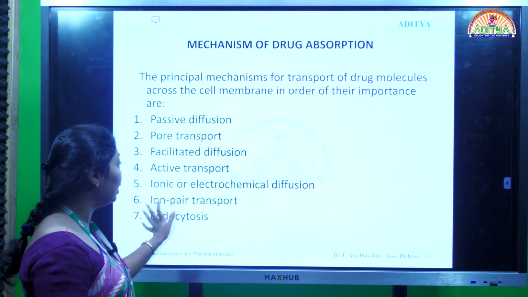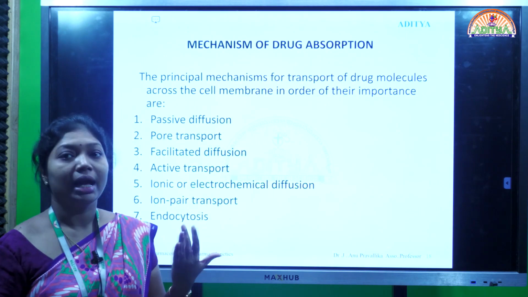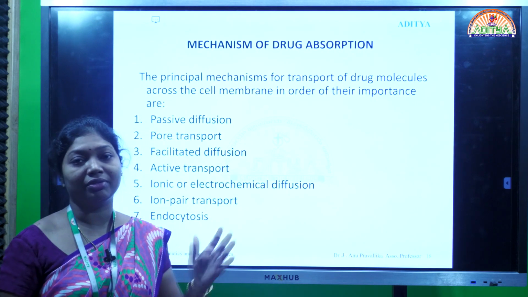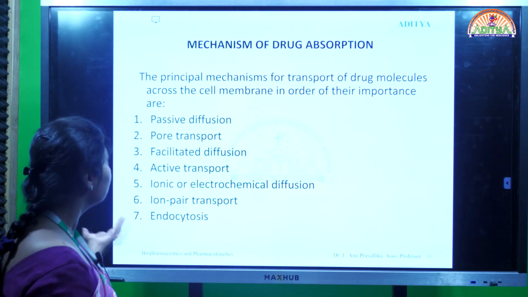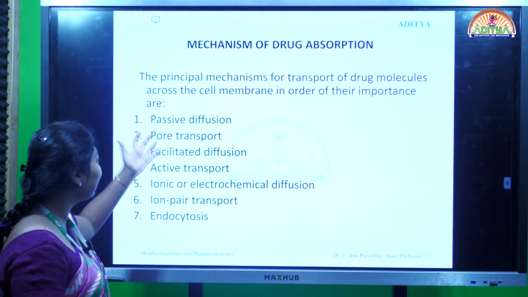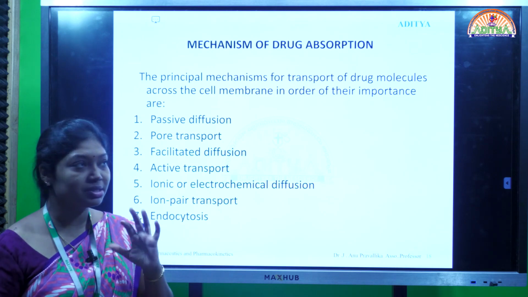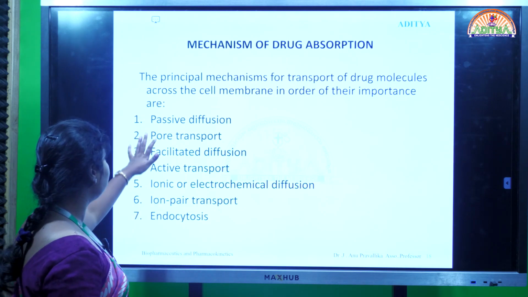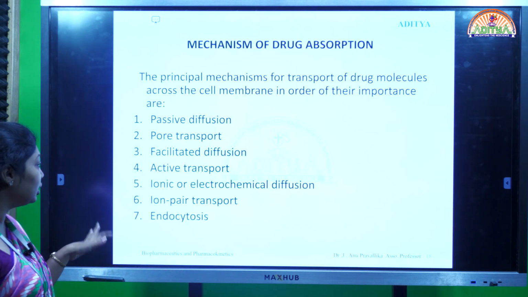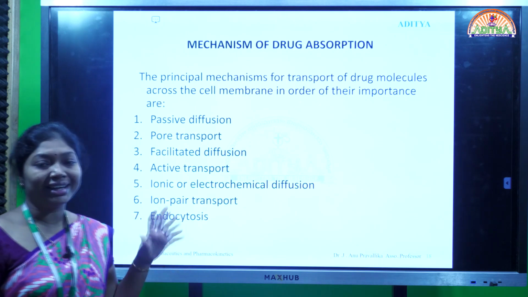So these are all about the basic cell structure and introduction relating to the absorption of drugs. How the drug is absorbed in our body, we have different mechanisms. By using any of these mechanisms, the drug will act on our body and reach the systemic circulation. What are those? Passive diffusion, pore transport, facilitated diffusion, active transport, ionic or electrochemical diffusion, ion pair transport, and endocytosis.